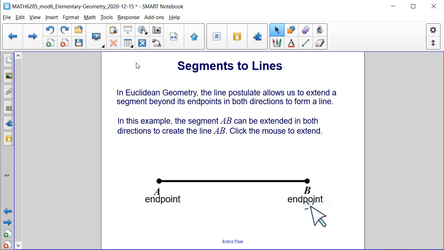In Euclidean geometry, the line postulate allows us to extend a segment beyond its endpoints in both directions to form a line. In this example, segment AB can be extended in both directions to create line AB. As you can clearly see here, what was a segment for AB became a line by extending it in both directions.